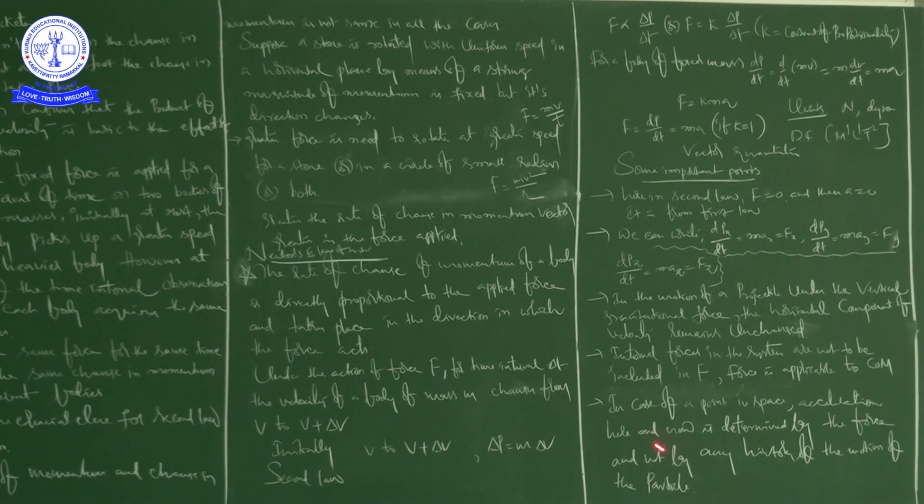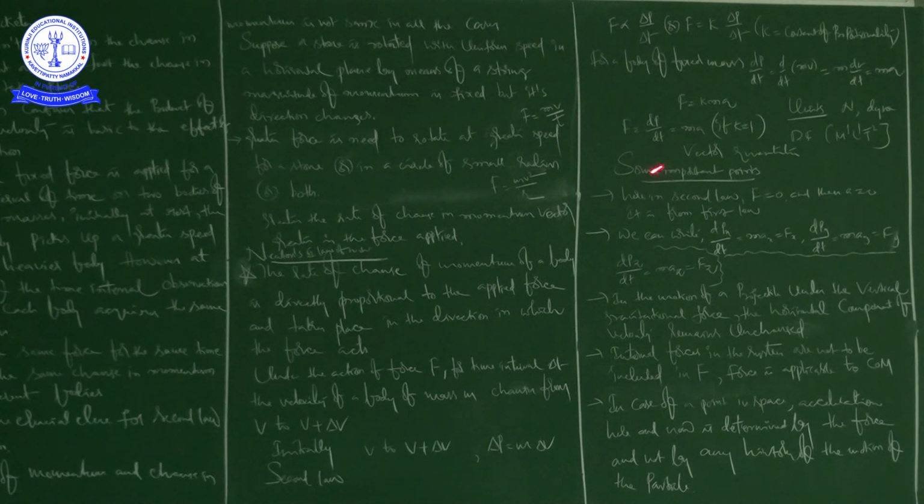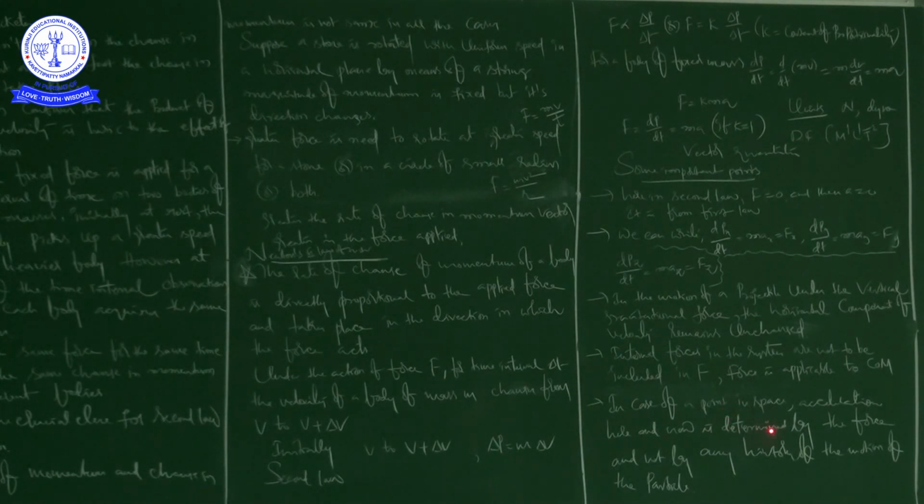Okay, right. So in today's class, we discussed the example of momentum, that is bullet and human body. Next, cricketer catching a cricket ball. Meanwhile, we got some important points that we discussed here. Next, we went on to discuss Newton's second law of motion. There itself, we derived an expression for external force acting on a body, that is F is equal to dP by dt, that is equal to ma. Afterwards, we discussed some important points related to Newton's second law of motion, and then we went on to some of the consequences related to Newton's second law of motion. Okay, right.